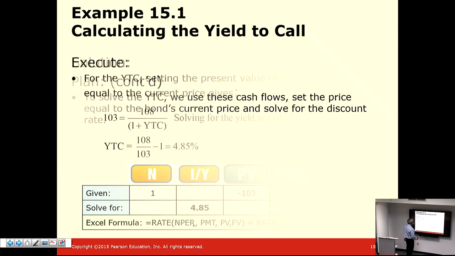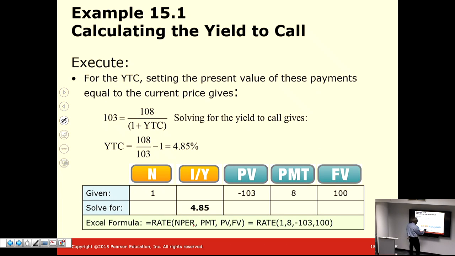So yield to call is going to be 4.85. Actually, I would not write it this way. I would write it over here like this. So that's 4.85. That's my yield to call.